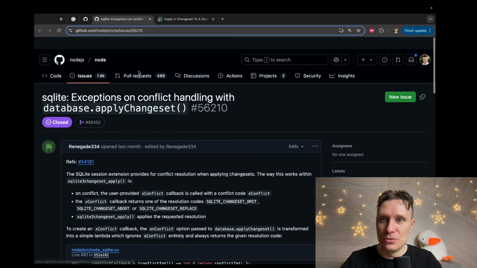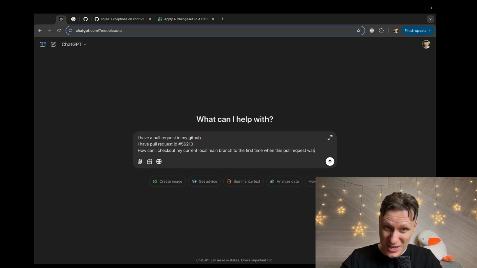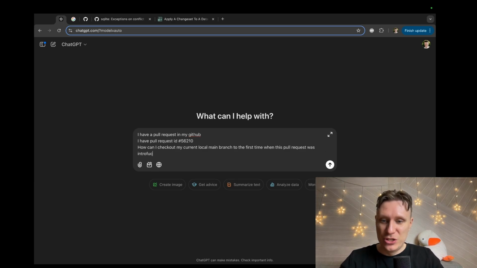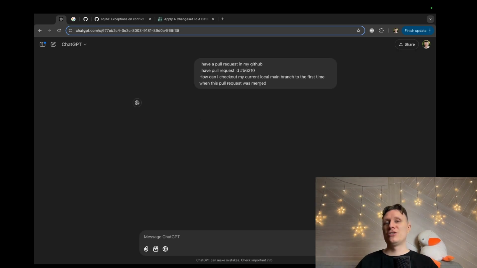How can I check out my current local main branch to the first time when this pull request was merged? Okay, ChatGPT, do your magic.